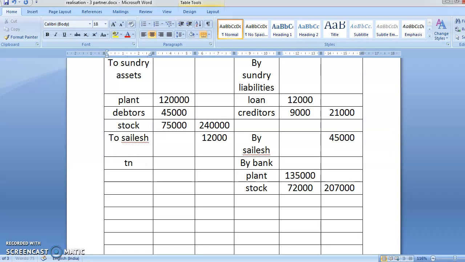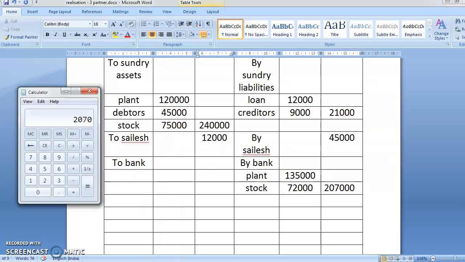So now again for the bank, when you pay something, what is the journal entry? Realization account debit to bank account. Okay. So at the discount of 45, from 9,000 you minus 45, what will be the entry?